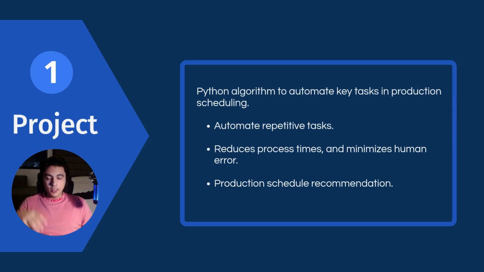This project essentially consists of a Python algorithm that automates key tasks in the production scheduling of the company ABTube. So, what did we achieve? We automated repetitive tasks, which reduces the process times and minimizes the human errors. And we also made a recommendation of the production schedule.